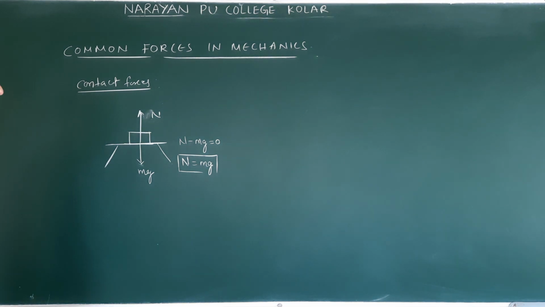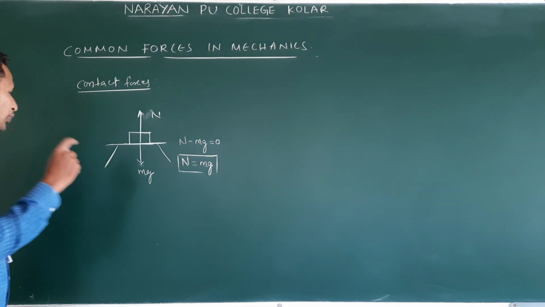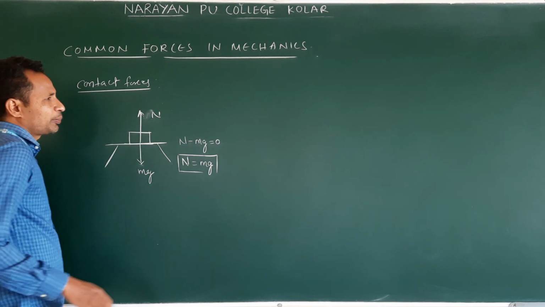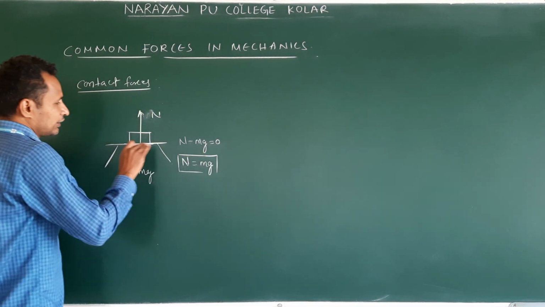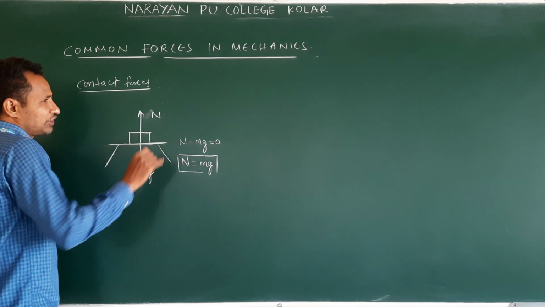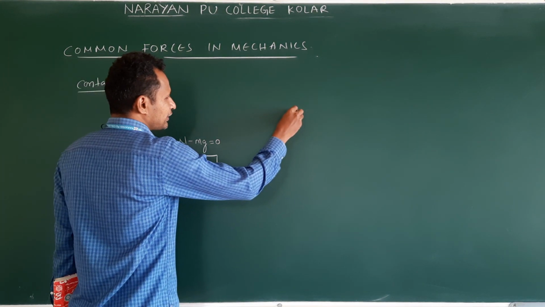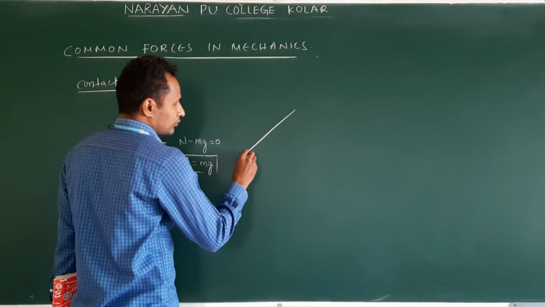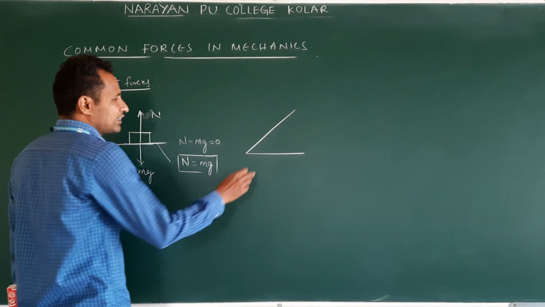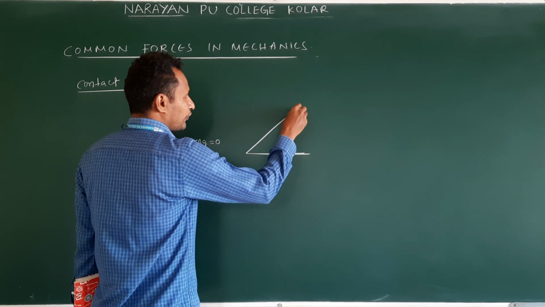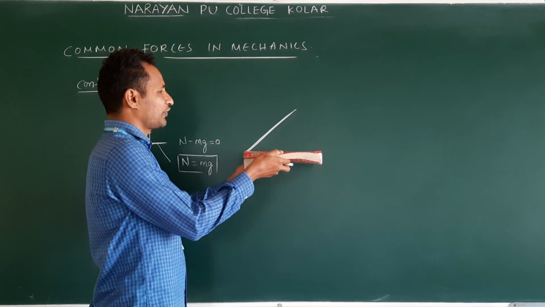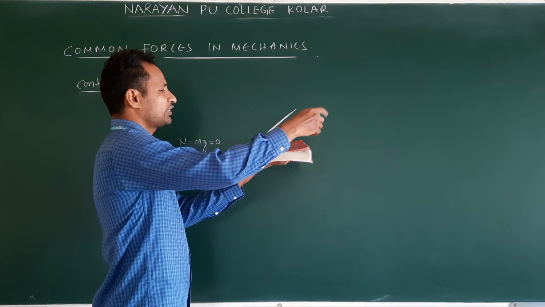Okay. Next. So when the body is placed exactly like this, suppose the contact surface here is horizontal. Suppose the contact surface is inclined like this. This is a horizontal surface.